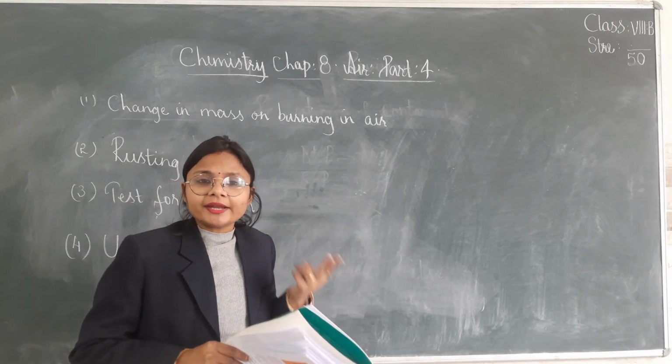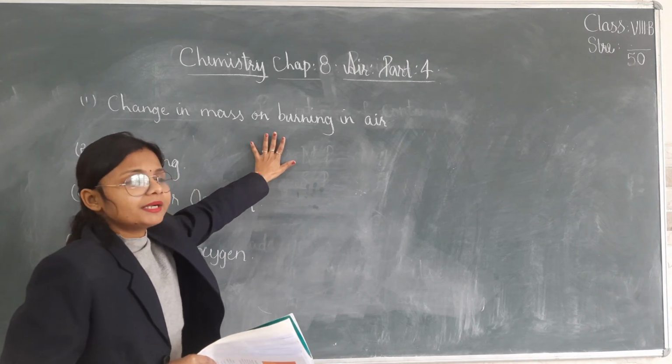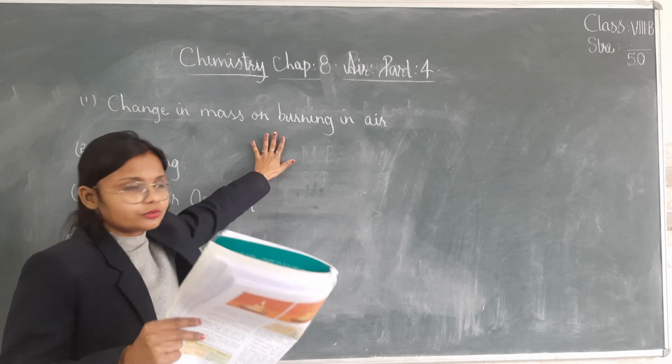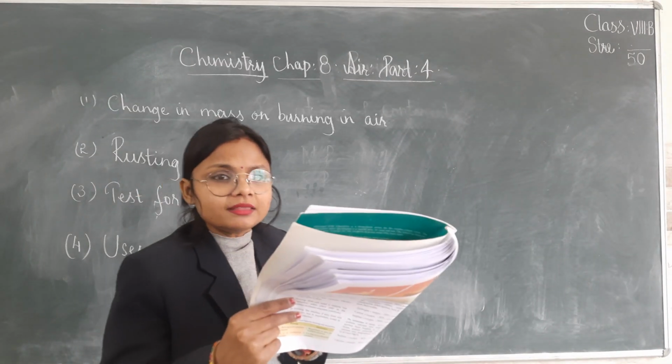Which mass will be greater? The mass of the burnt material would be greater than the mass of the starting material. So this topic makes this clear.